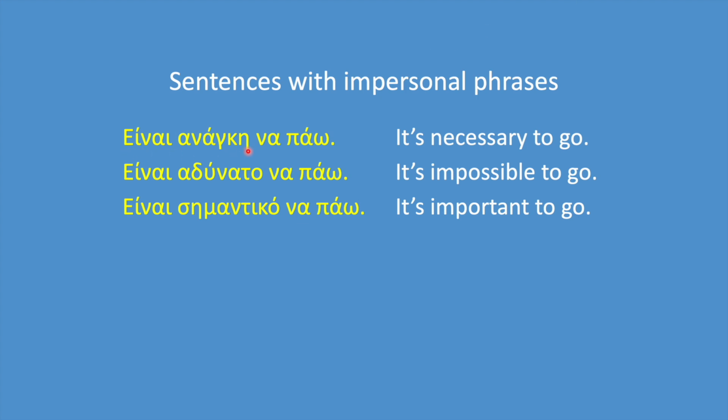And finally, some sentences with impersonal phrases. Είναι ανάγκη να πάω. It's necessary to go, or you can say it's necessary for me to go. Είναι αδύνατο να πάω. It's impossible to go, or it's impossible for me to go. Είναι σημαντικό να πάω. It's important to go, or it's important for me to go.